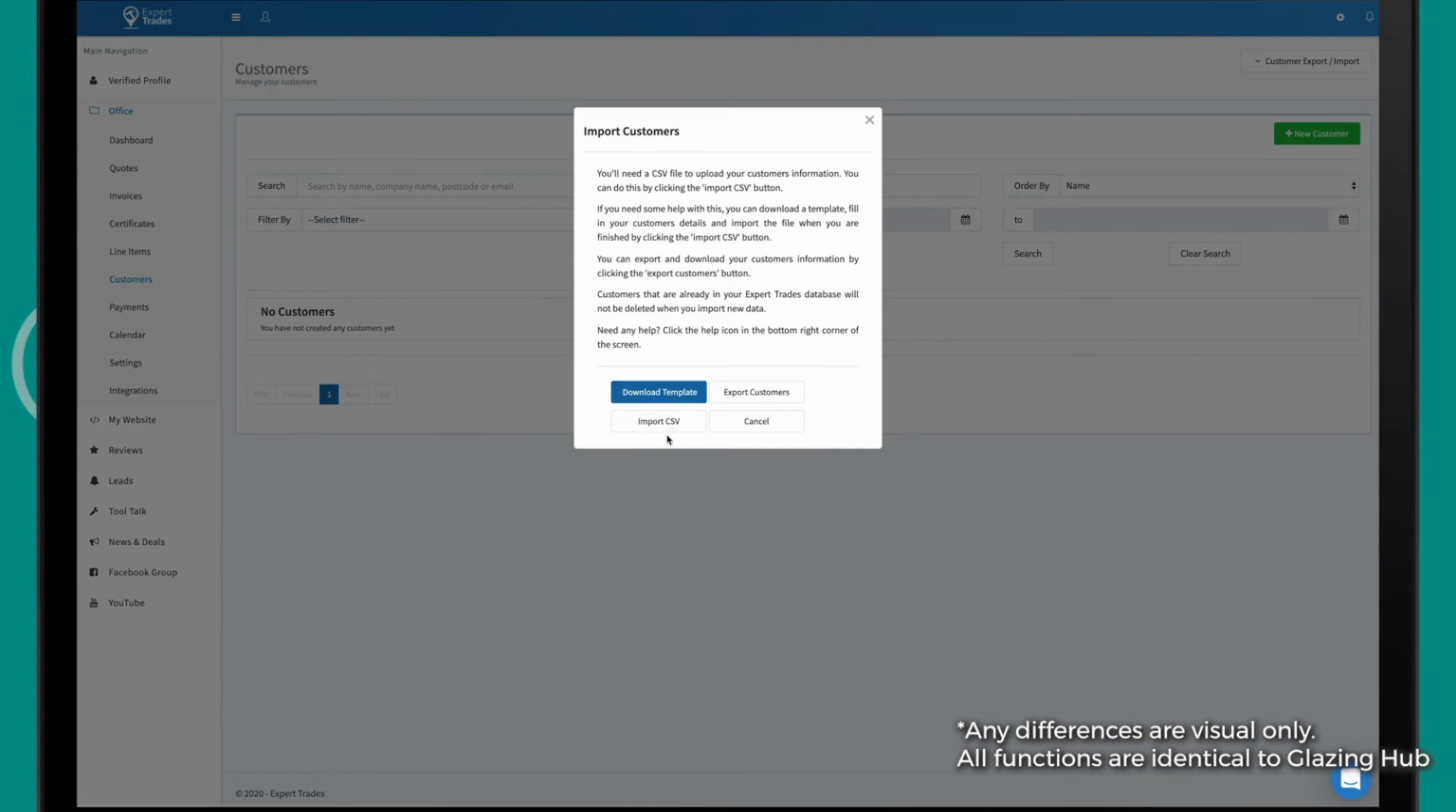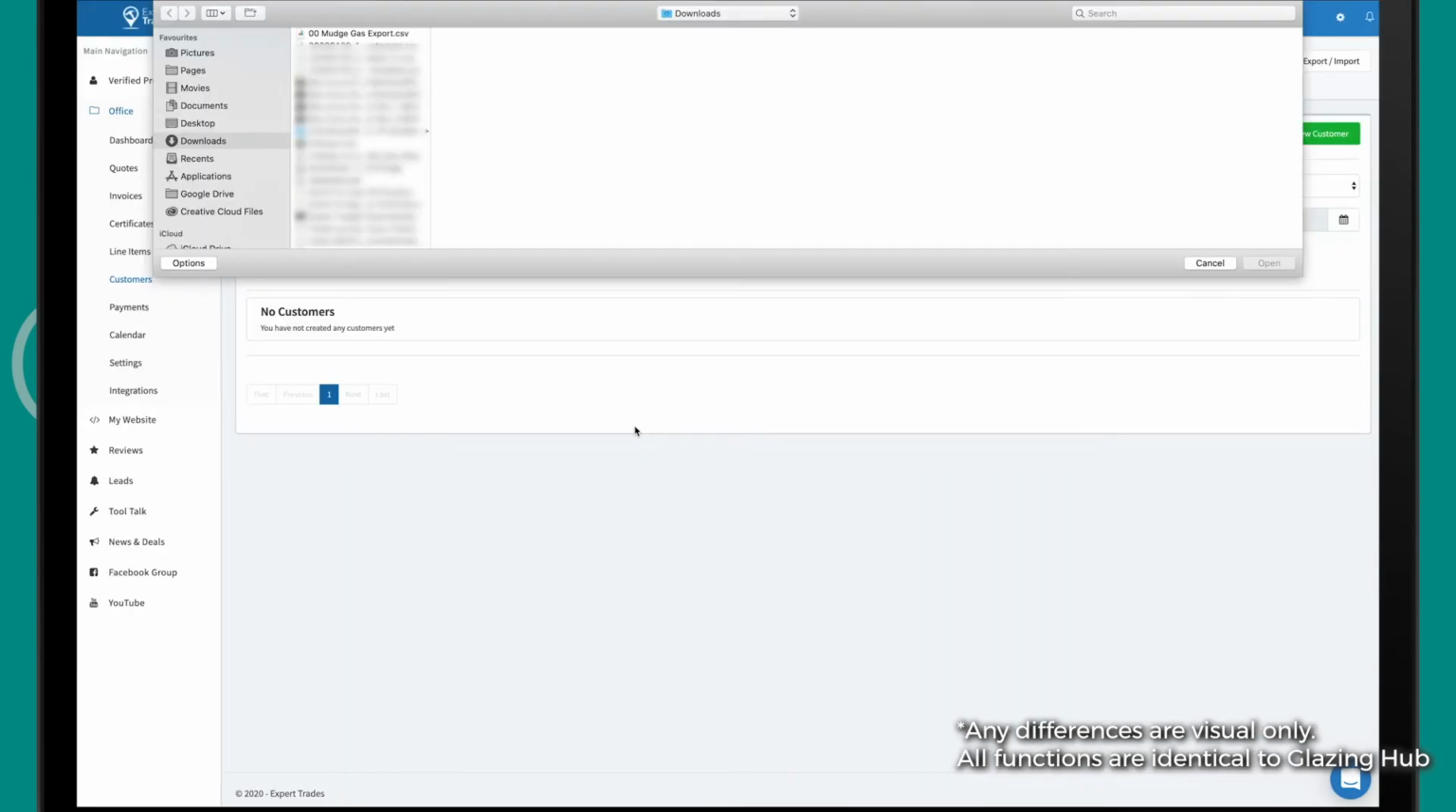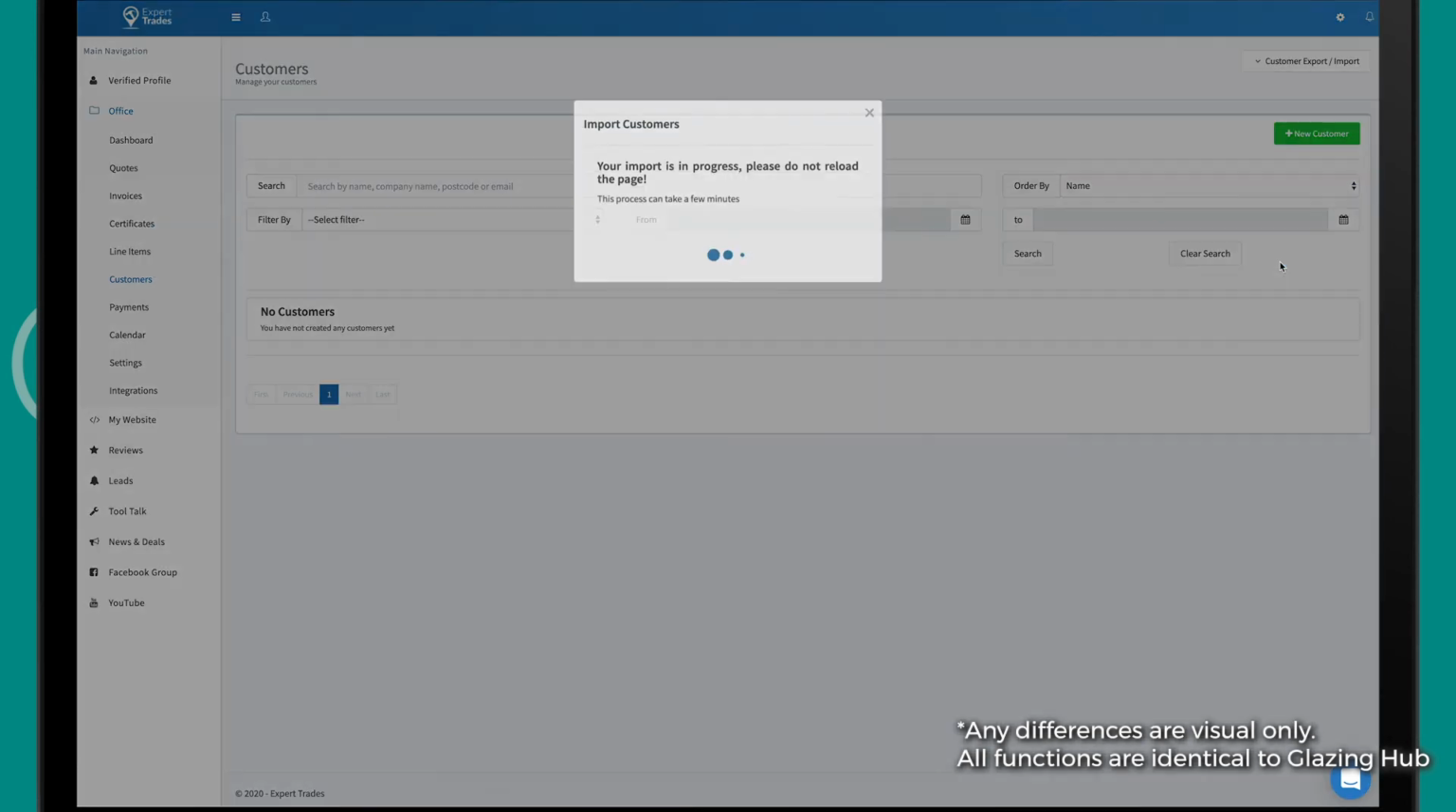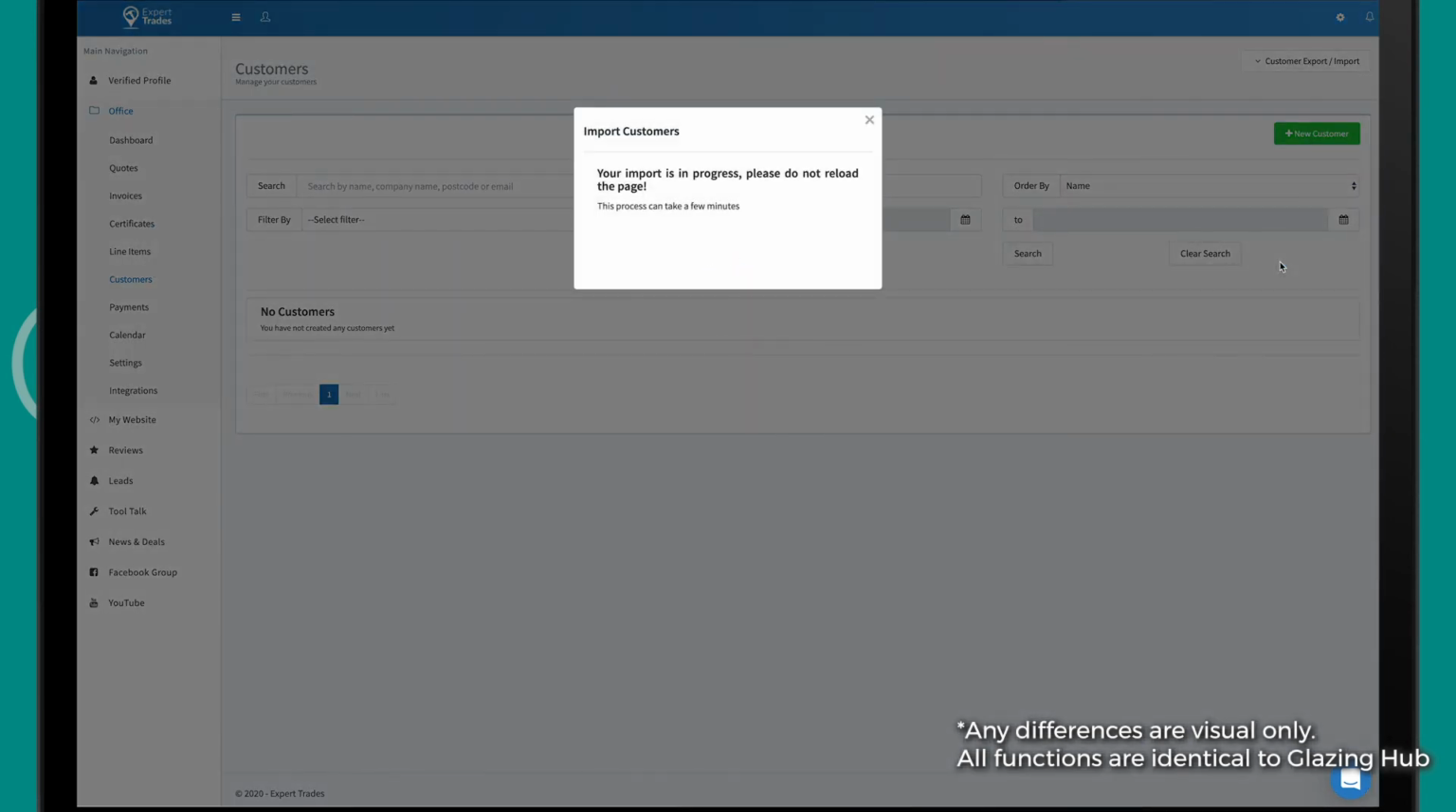From here, again, you've got the option to download the template. What we want to do is hit import CSV. Then we just choose the updated CSV file, hit open. That's then going to upload and import the customers.